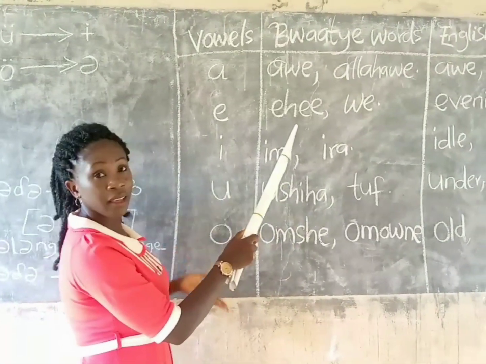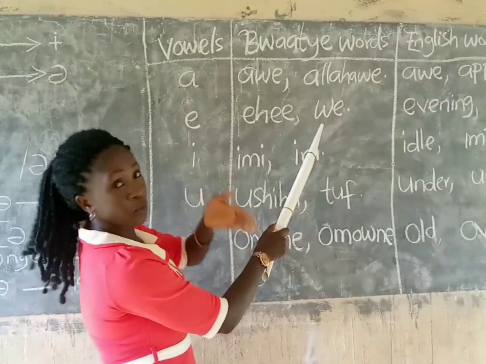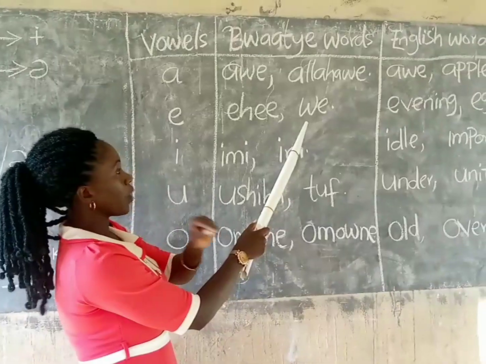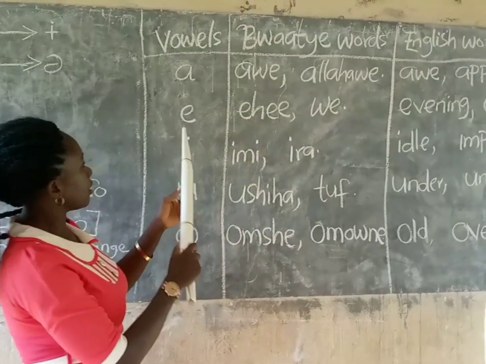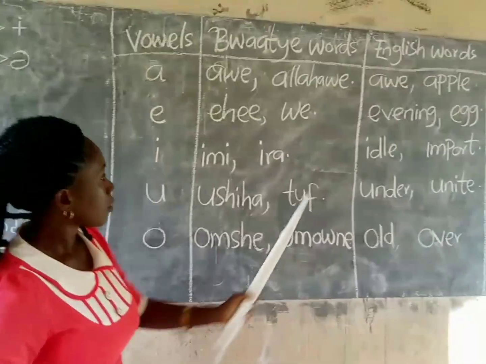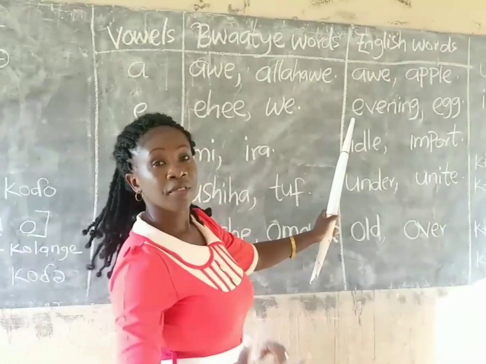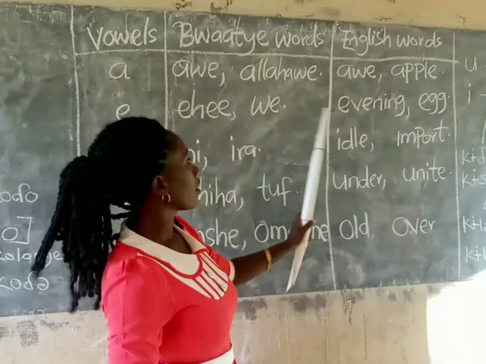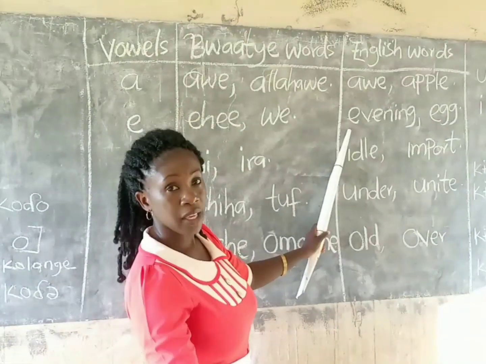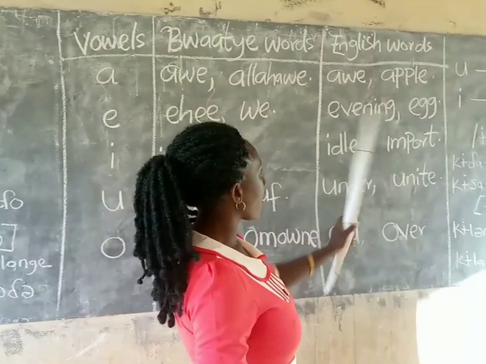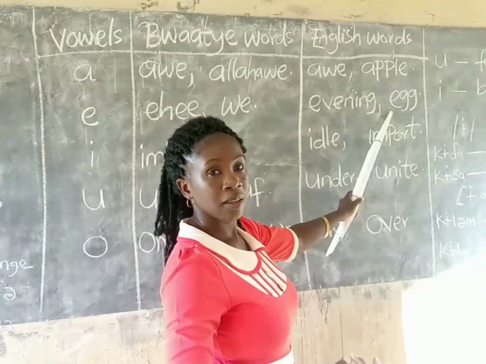We have ehe, we have we. Okay, check the a in English. We have evening. So a is giving you evening in English. A is giving you egg.